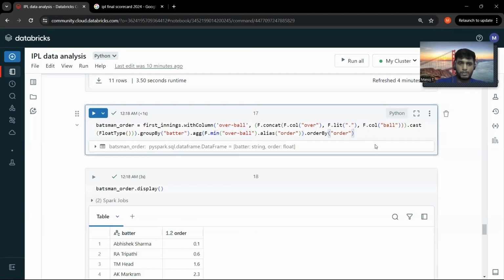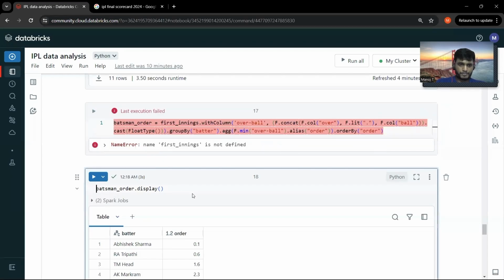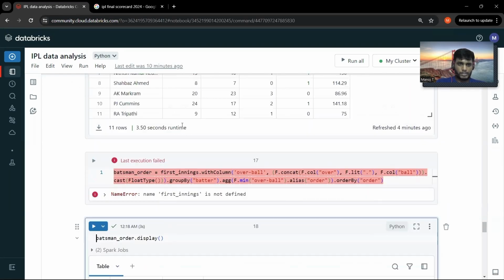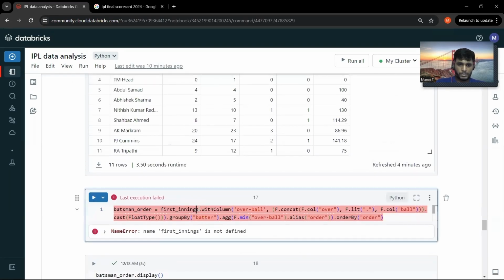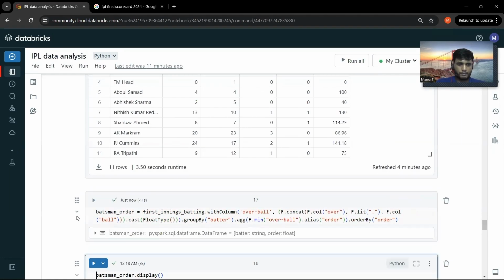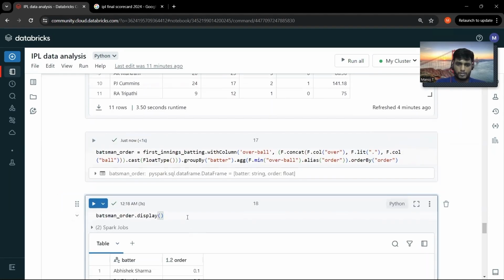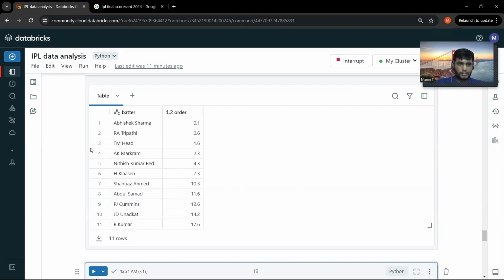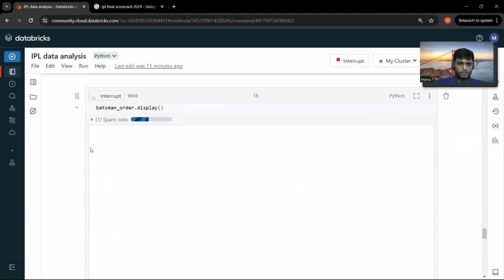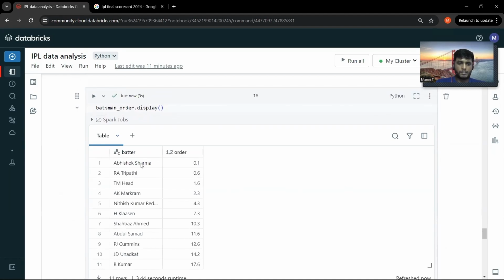Let me just run this. Okay, it's not first innings, it's first innings batting. If I display it here, this table will help me understand when exactly the batter played his very first ball.